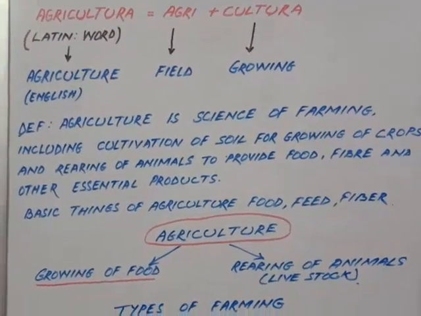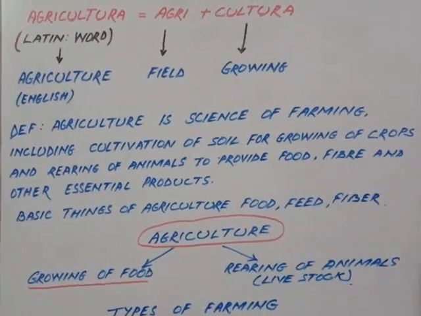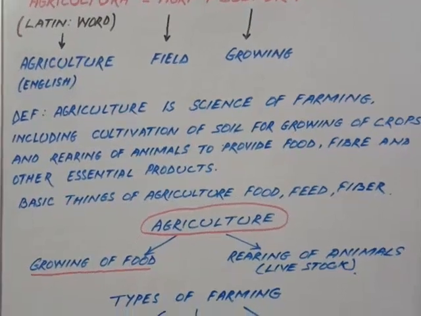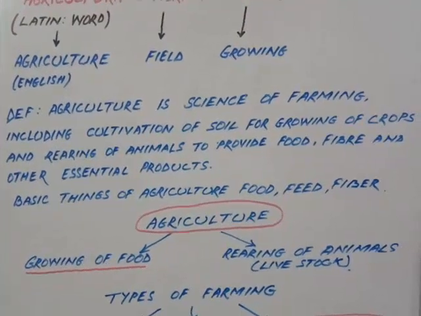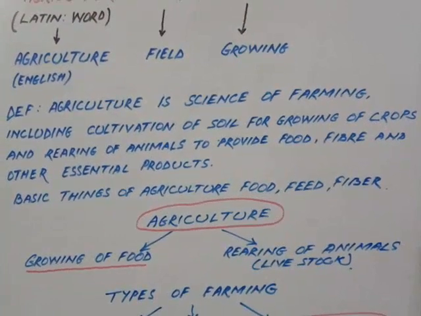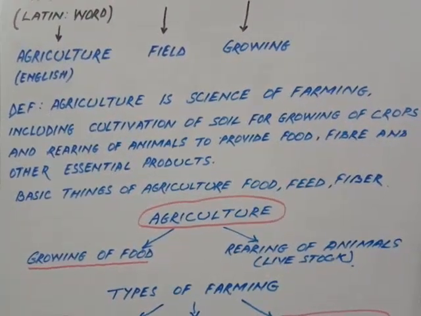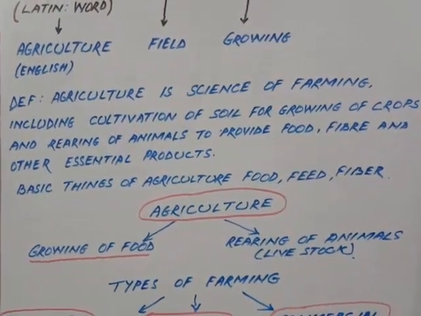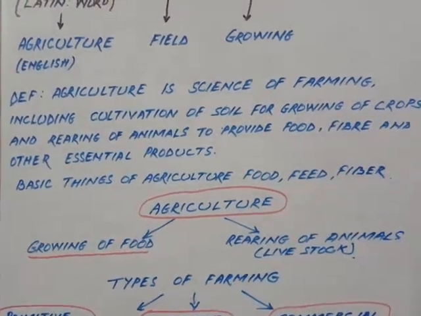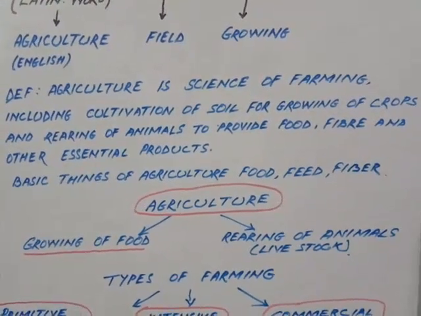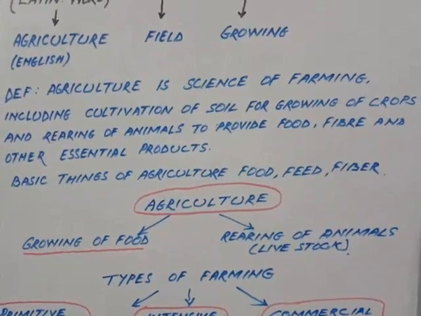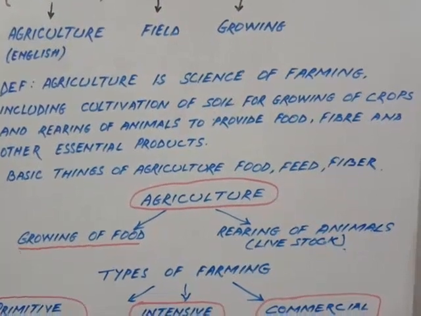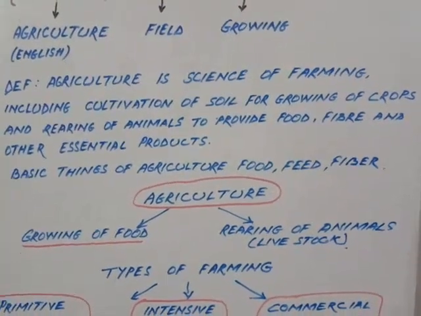If we come to the definition, agriculture is the science of farming, including cultivation of soil for growing of crops and rearing of animals to provide food, fiber and other essential products.